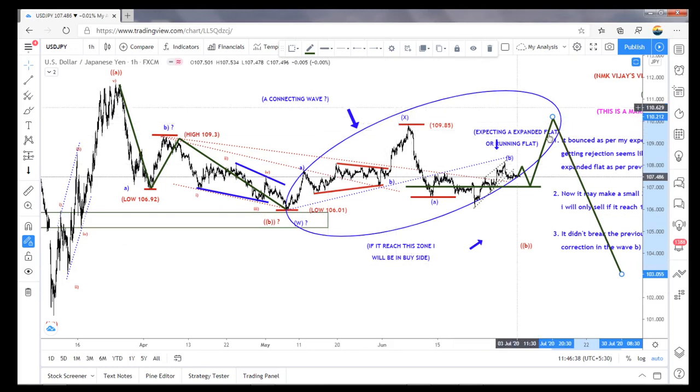So this whole thing becomes a connecting wave. Here A, B, C is over, so this bigger A, B, C is a connecting wave, and again this kind of wave formation can form here up to 104, 103.8. It's possible. So this is also one pattern here.